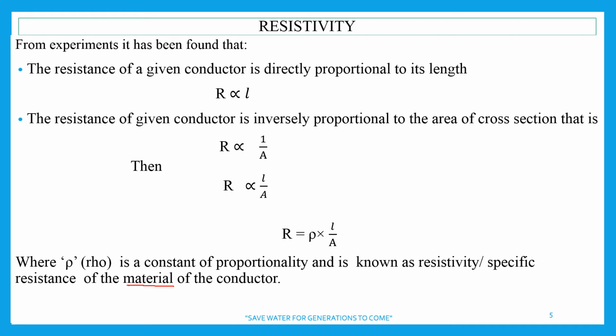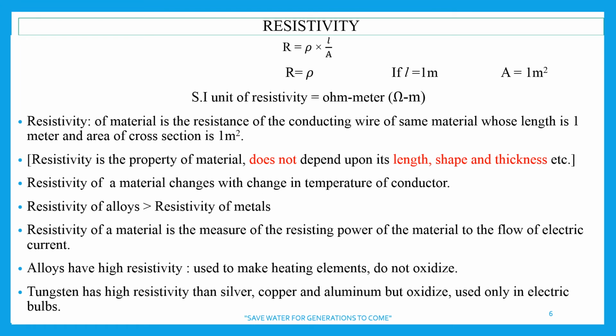It is pronounced rho, and the symbol is this. So here we get R is equal to rho L upon A. L is the length of the conductor, A is the area of cross section.